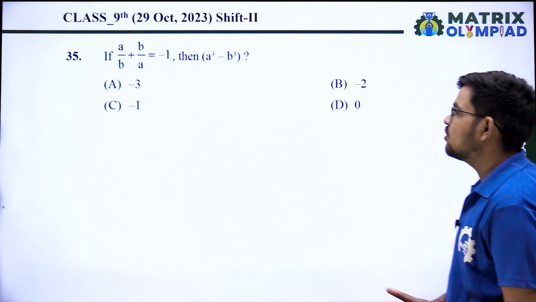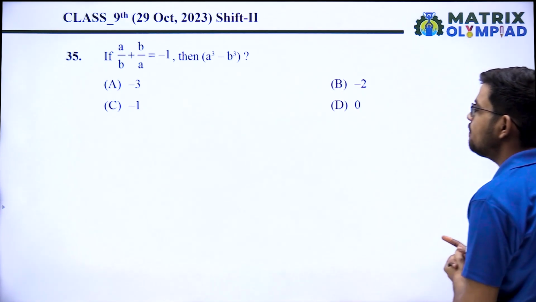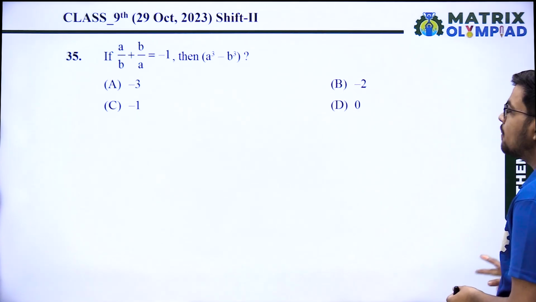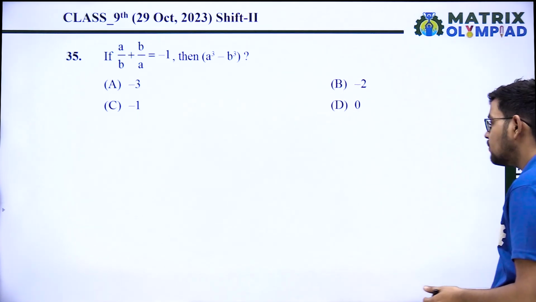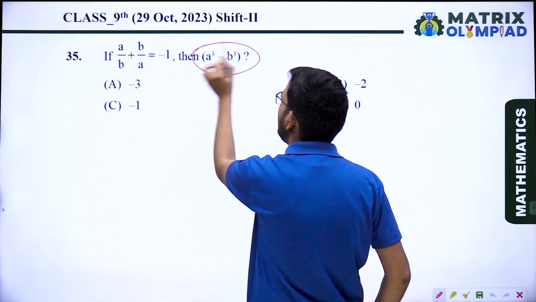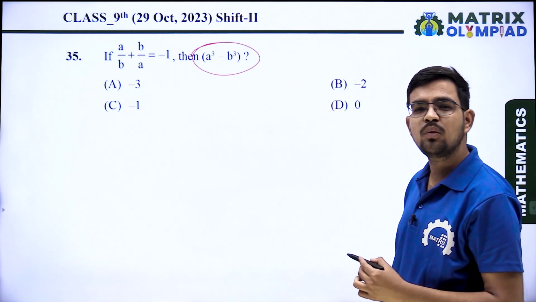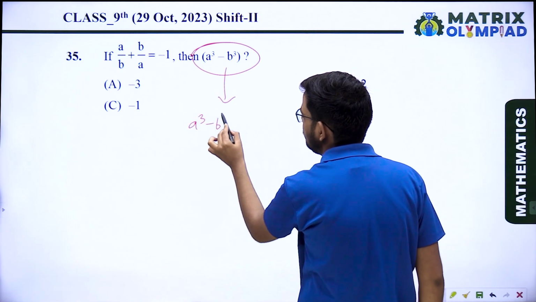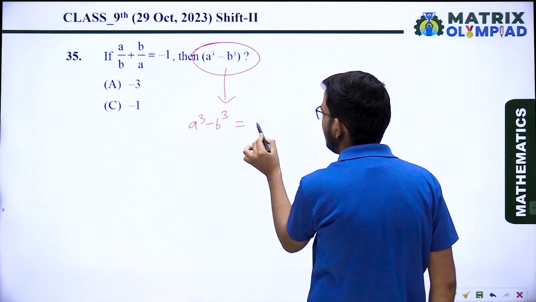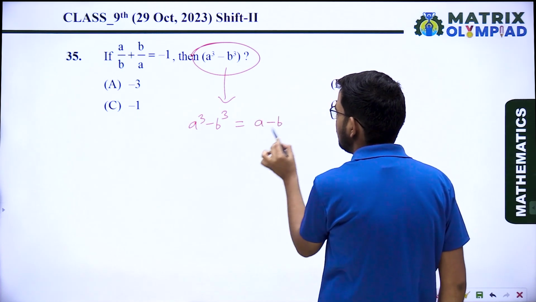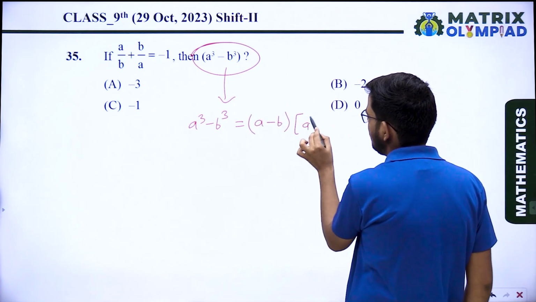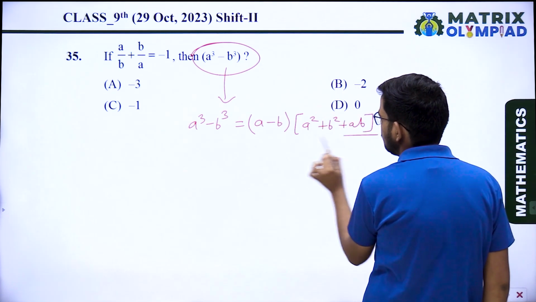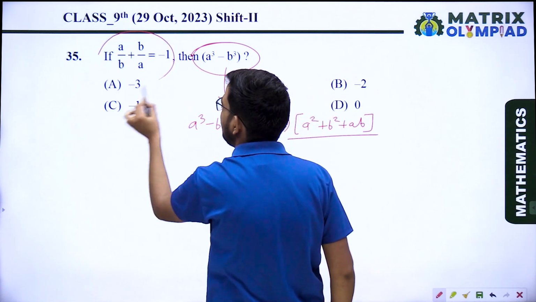Next, question number 35. If a upon b plus b upon a equals minus 1, then a cube minus b cube. So we have to find a cube minus b cube. What is the formula of a cube minus b cube? The identity we use is a cube minus b cube equals a minus b multiplied by a square plus b square plus ab. So now we will simplify it.